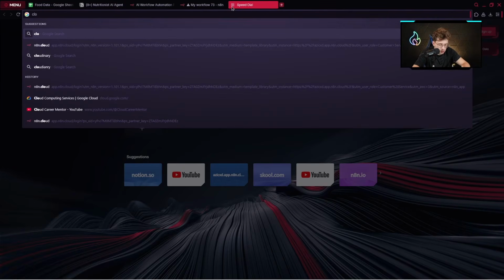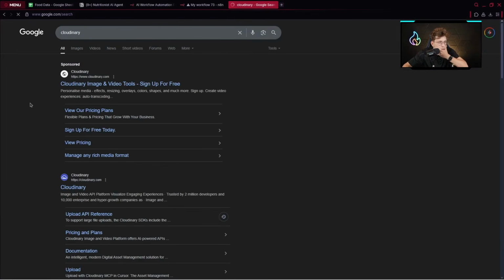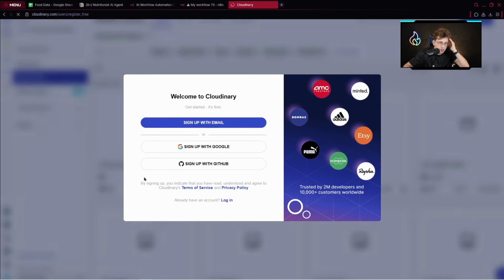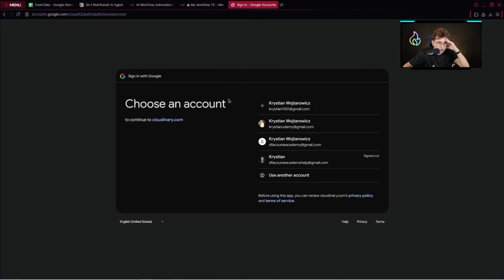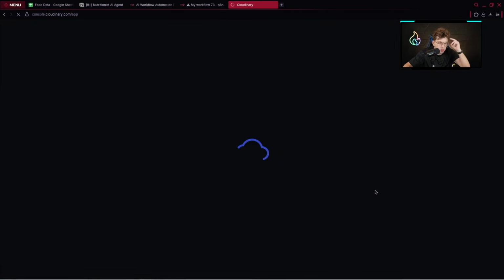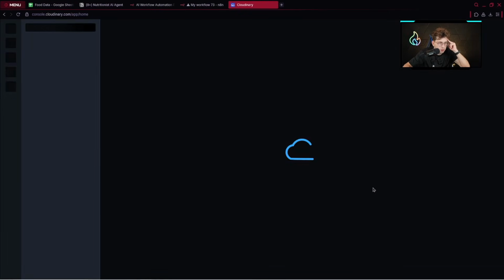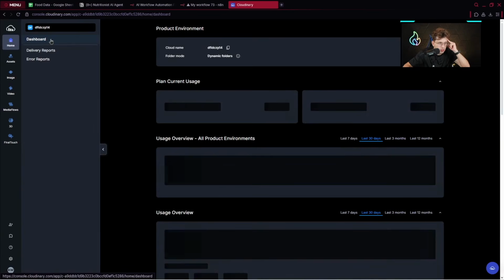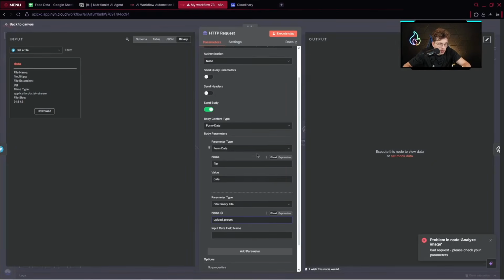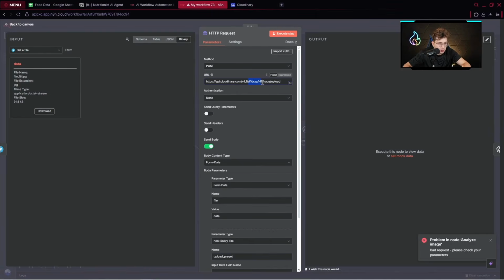Cloudinary. If you go ahead to this website, you just click get started. You've got a lot of free credits, but for now, simply you need to log into your account. After you do this, you should get in the dashboard your cloud name. You just copy it. After, in the URL, inside this specific place, between the version and image, you need to paste your cloud name.